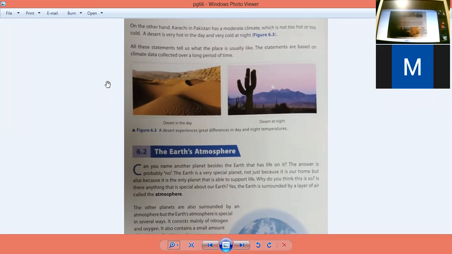All these statements about the desert, about the Pakistani city Karachi, and about Switzerland tell us what the place is usually like.